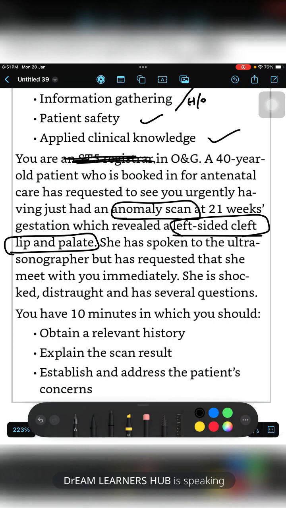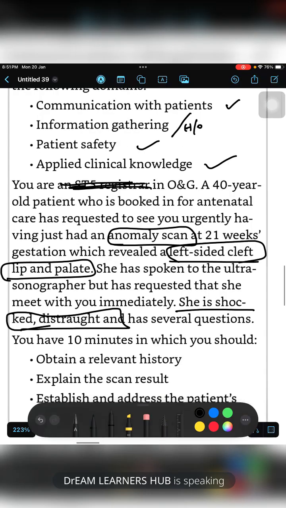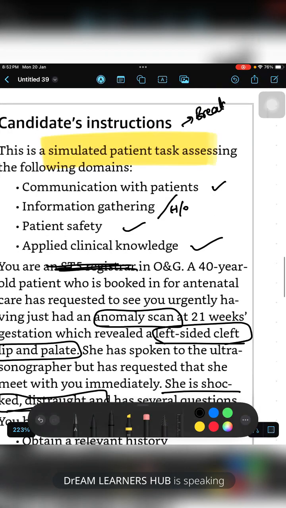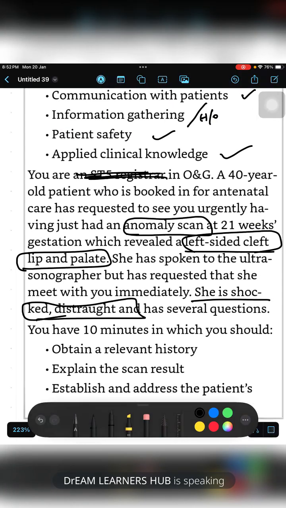Okay, so the baby has a cleft lip and palate. She is shocked and distraught. It means this station is a breaking bad news station. But this is not so bad, because cleft lip or cleft palate is not that dangerous to the baby. You can just say, yes, I have bad news, or I am not having good news to say. I'm so sorry that I am the bearer of this news.